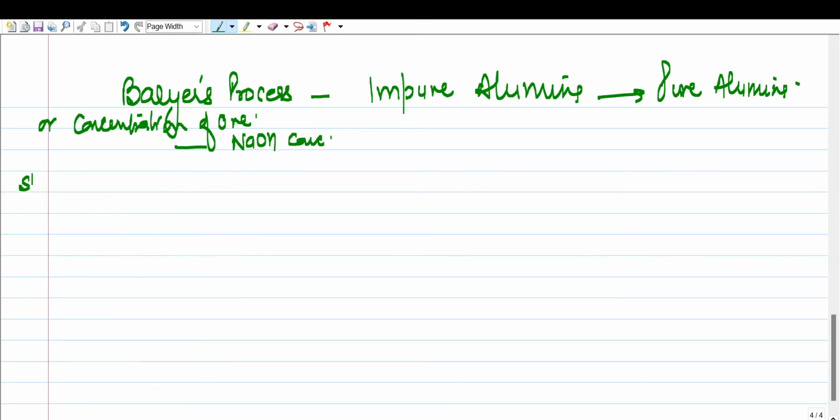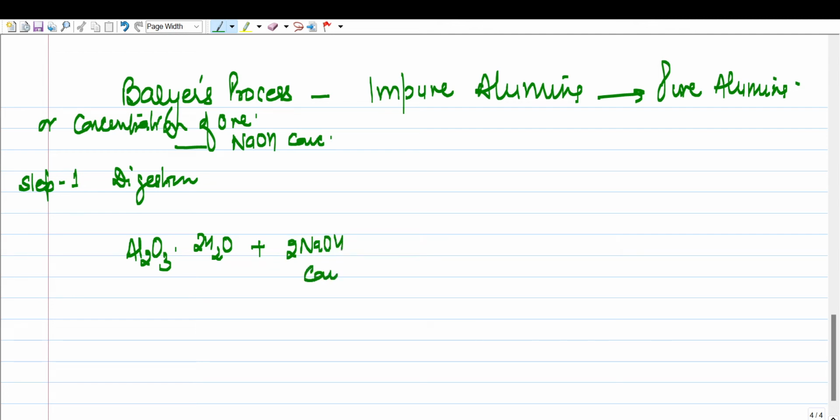So, step 1 is also known as digestion, where the concentrated alumina is treated with sodium hydroxide concentrated solution at temperature 150 to 200 degrees centigrade in a digester, right? It's like pressure cooker or autoclave, right? Under pressure for at least 1 to 2 hours.